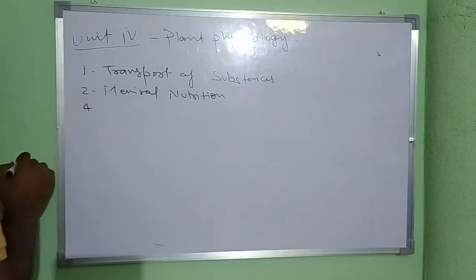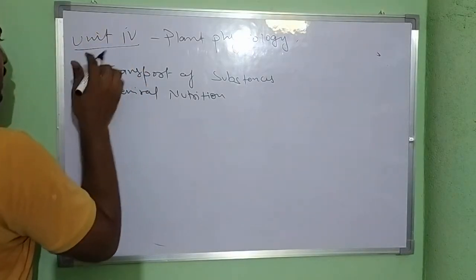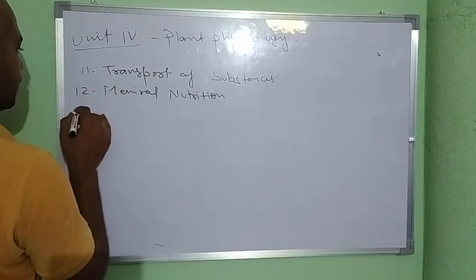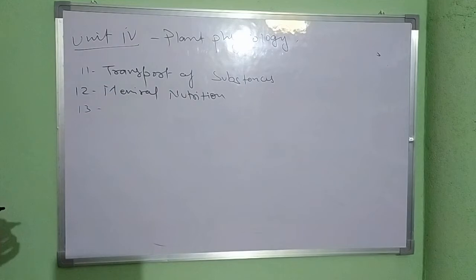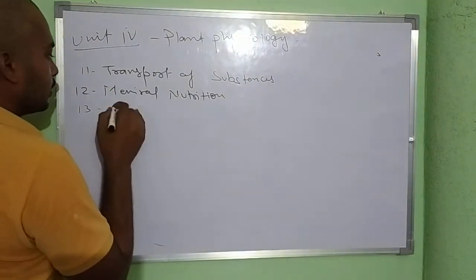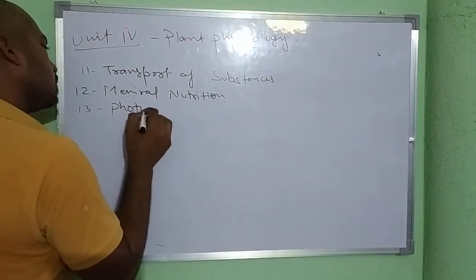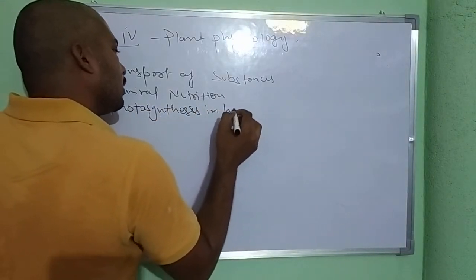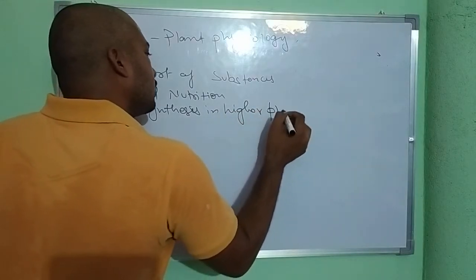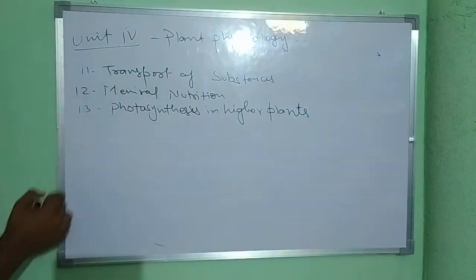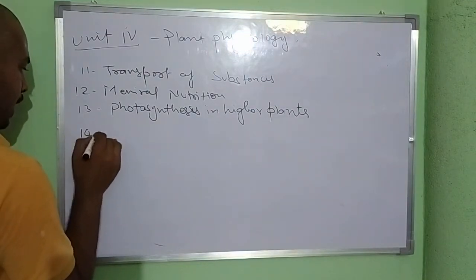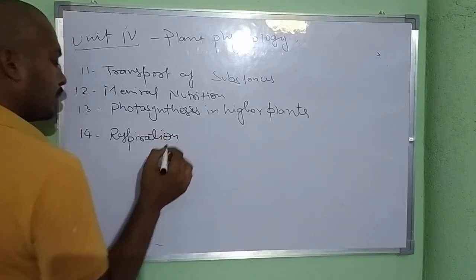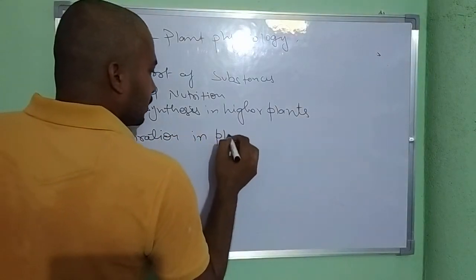Fourth chapter, fourth means this is 11th, this is 12th, this is 13th. 11th, 12th and 13th. 13 is photosynthesis in higher plants. After that, the 14th chapter is respiration in plants,